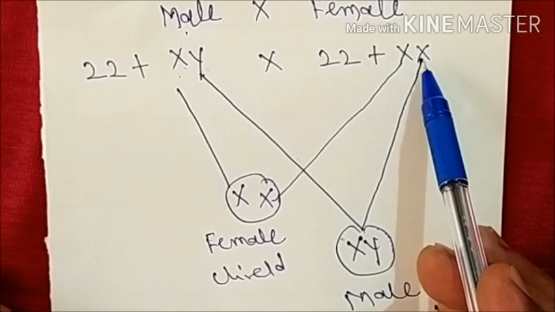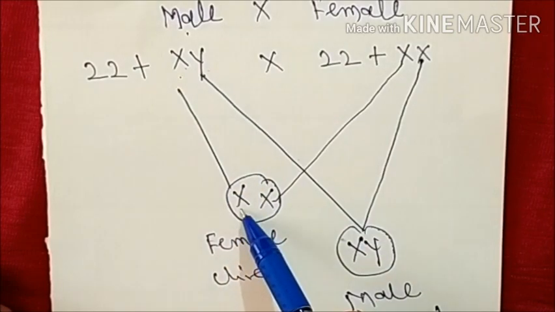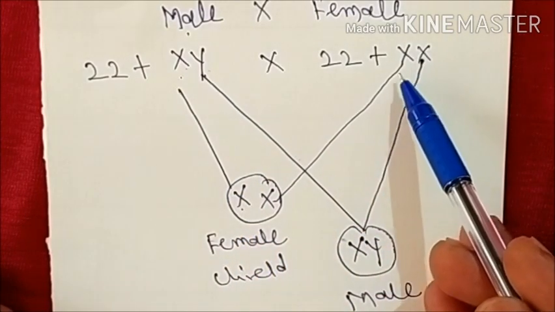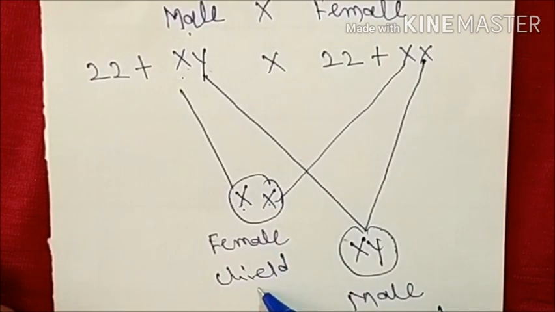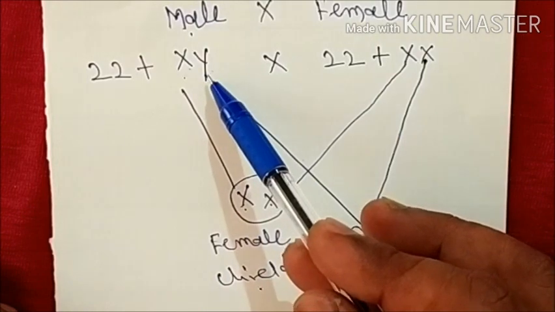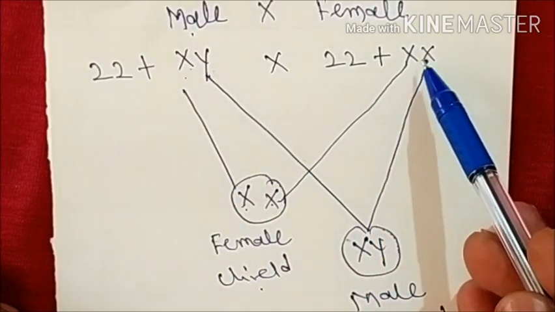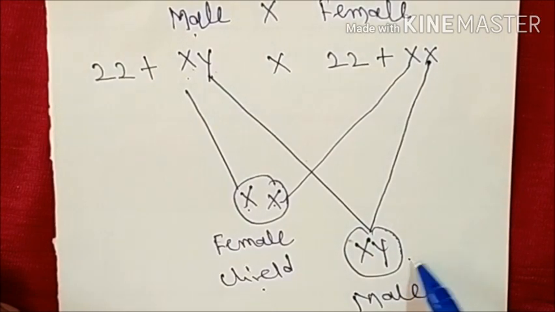they are for sex determination. Then in the male the X chromosome, and in the female the X chromosome, crossed, gives XX, then the female child. And here the male Y chromosome and the female X chromosome, then they give the male child.